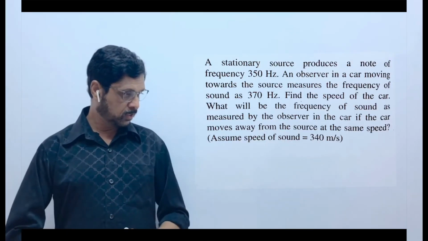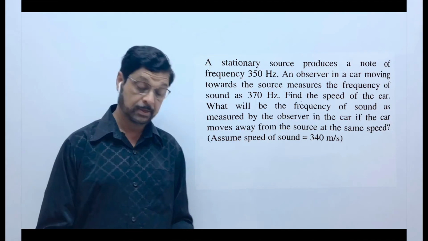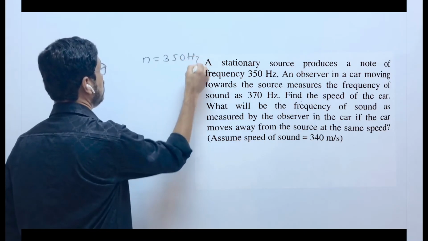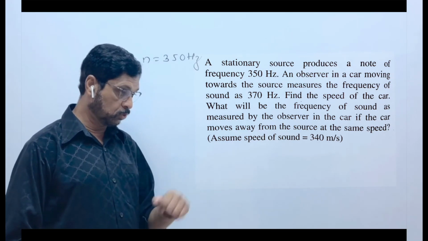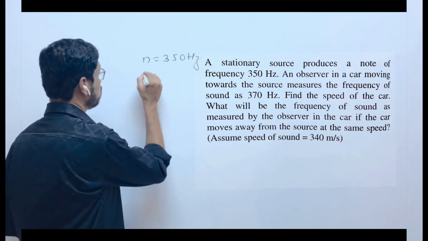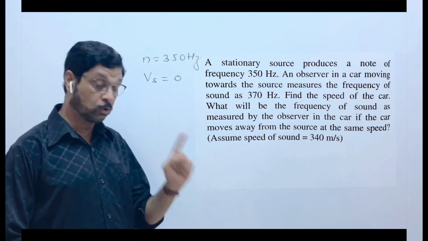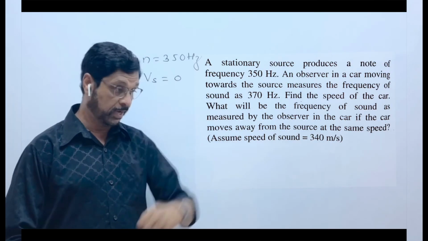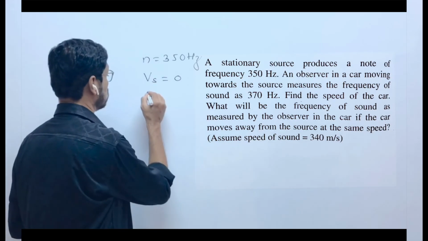A stationary source produces a note of frequency 350 hertz, means the original frequency is 350 hertz. An observer in a car moving towards the source. This frequency is released from a stationary source, means velocity of the source is equal to 0. The source is stationary, so Vs is equal to 0. An observer is in the car which is moving towards the source. Car is moving towards the source.